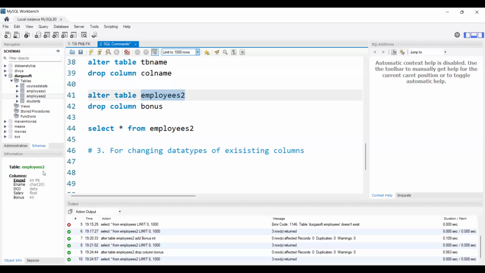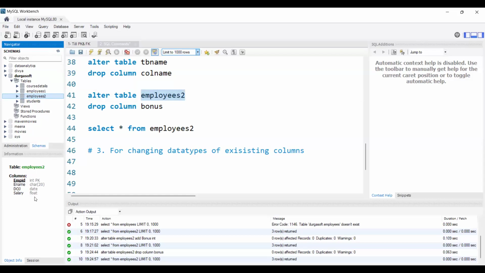If you see here for the employees 2 table in MySQL, whenever we click the table here, we can see the data like column name and data types, right? Let me refresh it. I'm clicking employees 2. We have these columns: employee ID, employee name, date of joining, salary. And I have these data types: integer for employee ID, char of 20 for employee name, date and float data types, right?